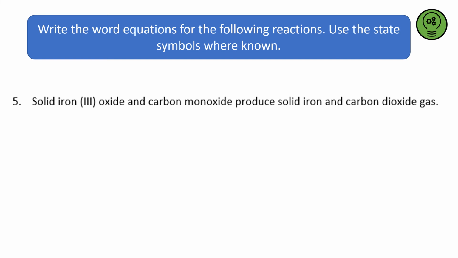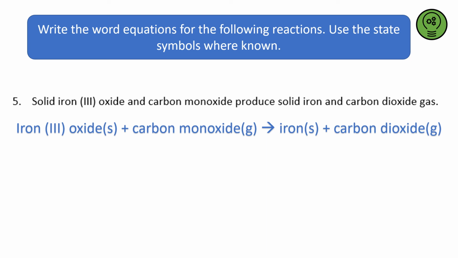Okay, this one here, solid iron 3 oxide and carbon monoxide produce solid iron and carbon dioxide gas, and that's going to look something like that. Notice the iron 3 oxide, you're not supposed to know what that means. If it says it, include it. It doesn't alter what you need to do.